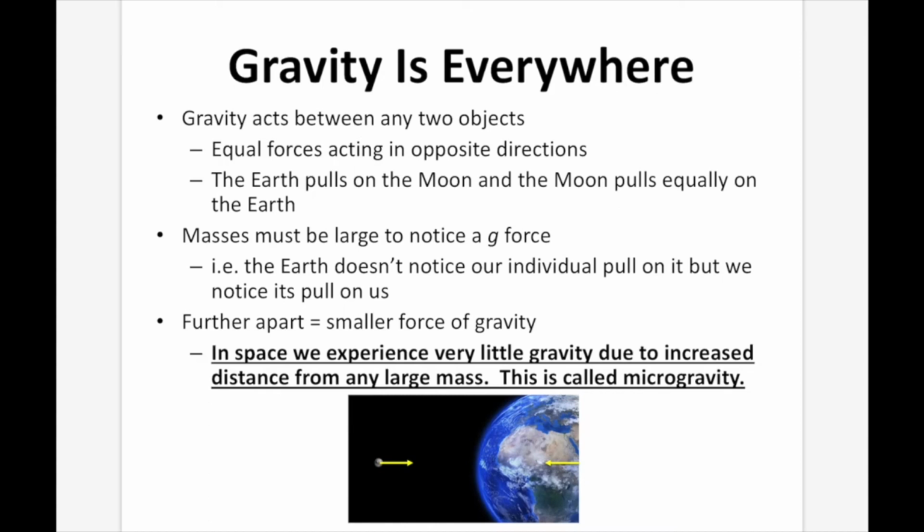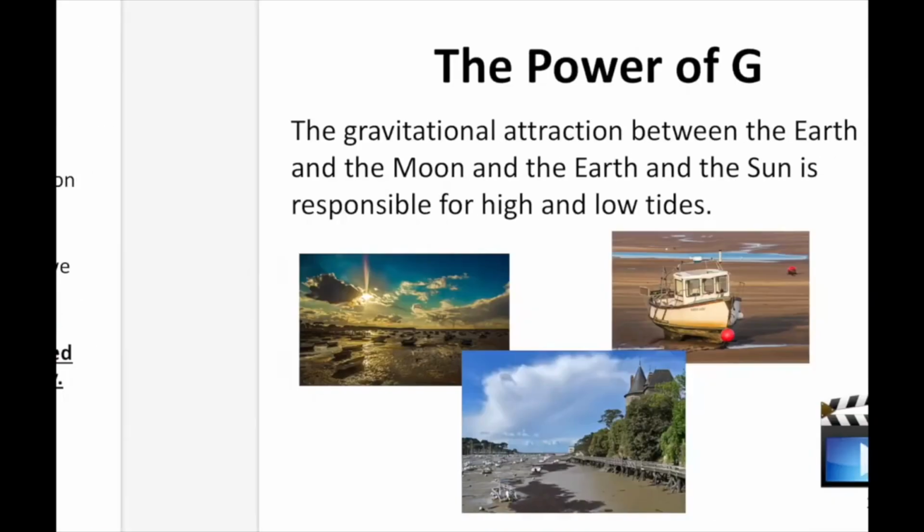The masses must be large to notice a G-force. So if you have 2 people, that G-force between them is going to be really small. If you have a person and a pencil, that G-force is even smaller because the masses are really tiny. But if you have 2 planetary bodies, the masses are so large that you can notice a force of gravity. As we get further apart, the force of gravity becomes smaller and smaller and smaller. And this is based on our 1 over R squared value that we talked about previously. And in space, we experience very little gravity due to increased distance from any large mass. This is called microgravity.